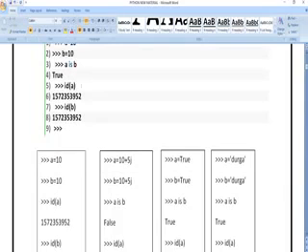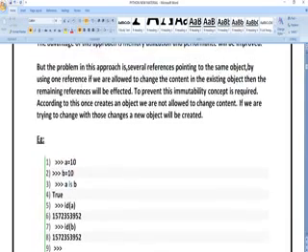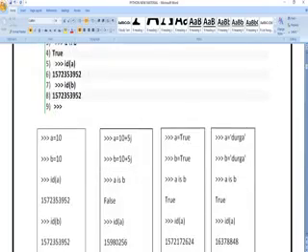Next, id of a means we are going to identify. id defines that it is an identifier. What is the identifier of a? We have got some value, 172. Next, id of b, the identifier of b.